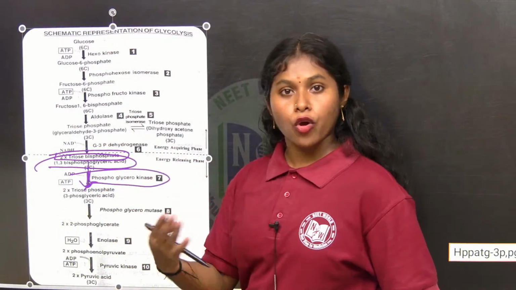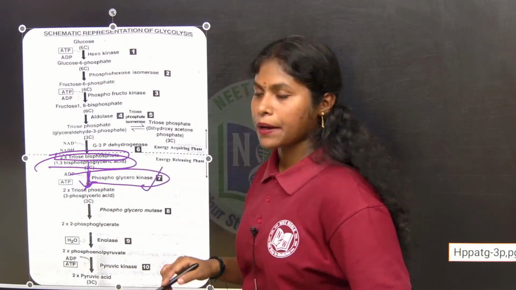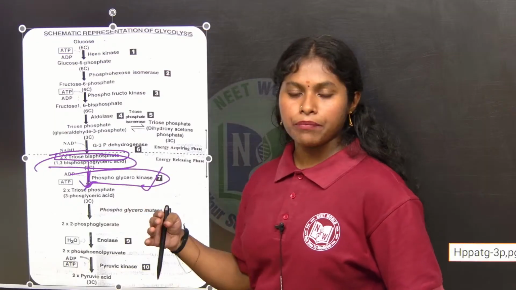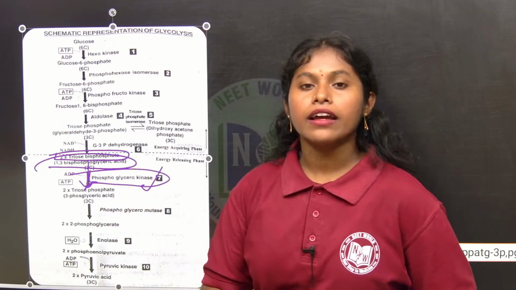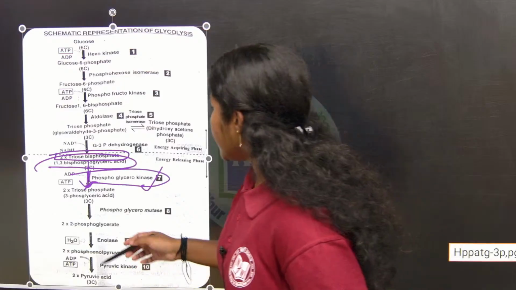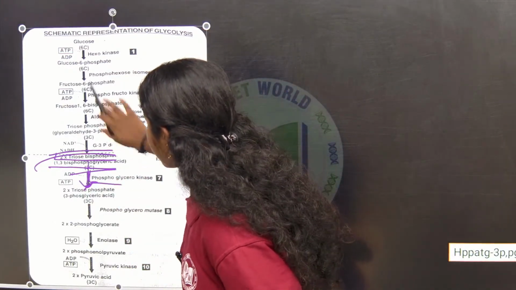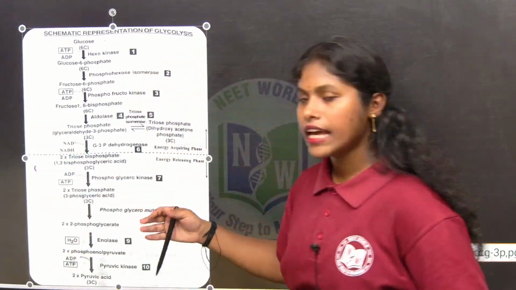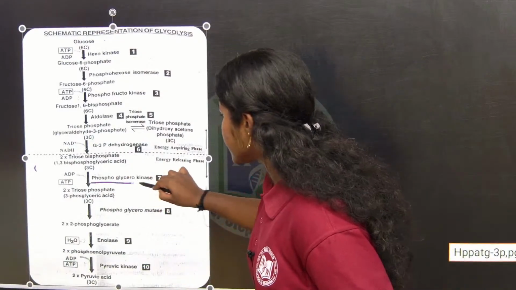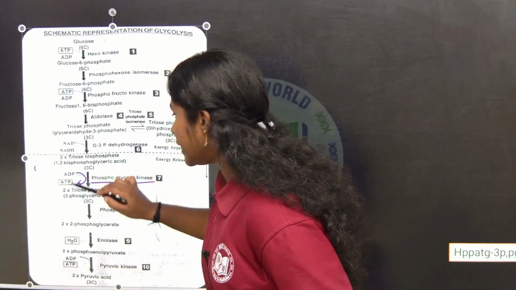Phosphoglycerokinase. Here we are expecting that 6 to 10 are the profit phase. Here the kinase has come. So when the kinase comes, what is produced? ATP is produced. Here see, 1,3-bisphosphoglyceric acid, in the presence of phosphoglycerokinase, the ADP turns into ATP.